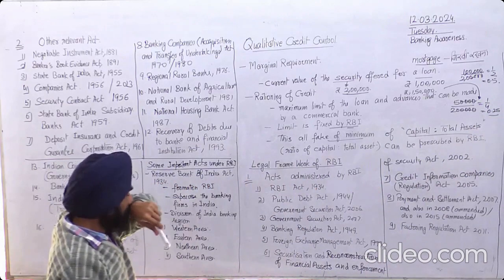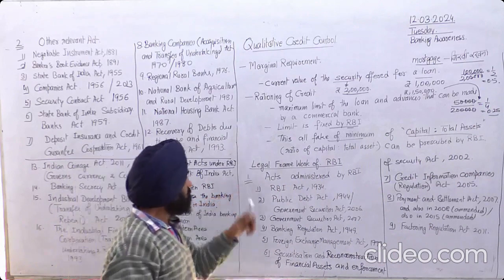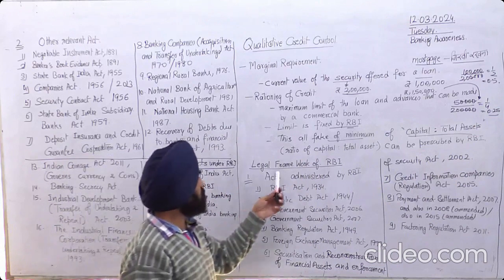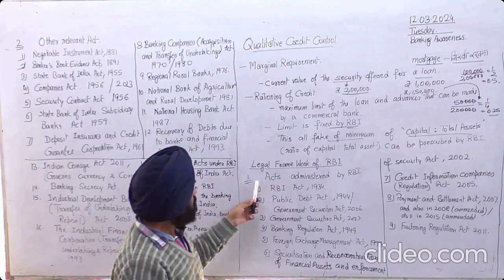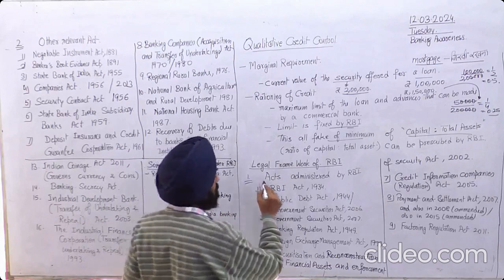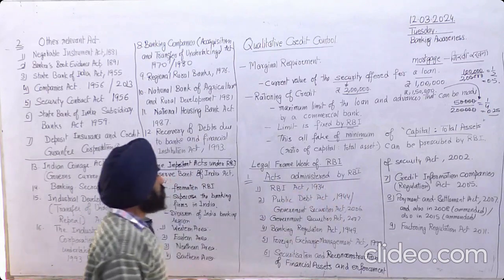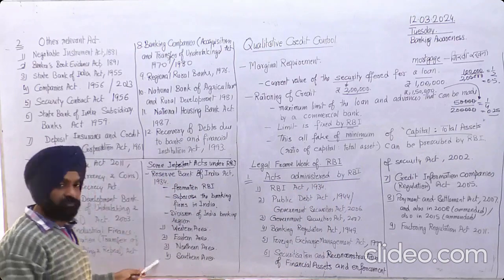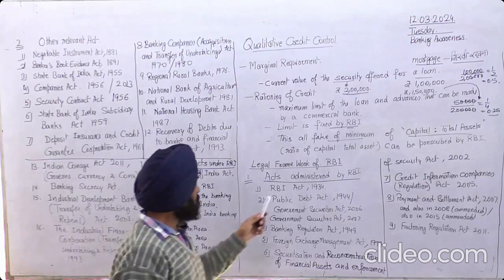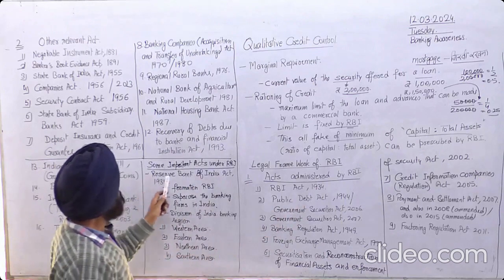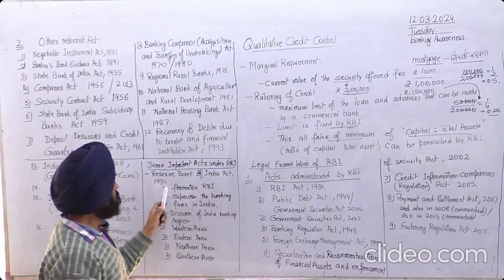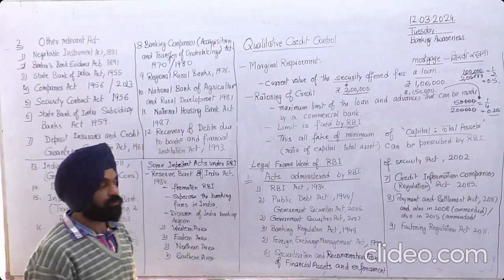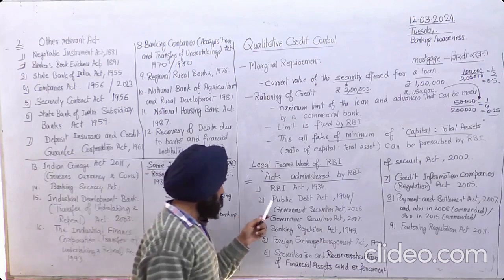Then after that we come to the legal framework of RBI, the Reserve Bank of India. First, the acts administered by RBI. The first act is the RBI Act, under which it is the Reserve Bank of India Act 1934, and we have also discussed it further. It is for the formation of RBI. Under this act RBI was formed.